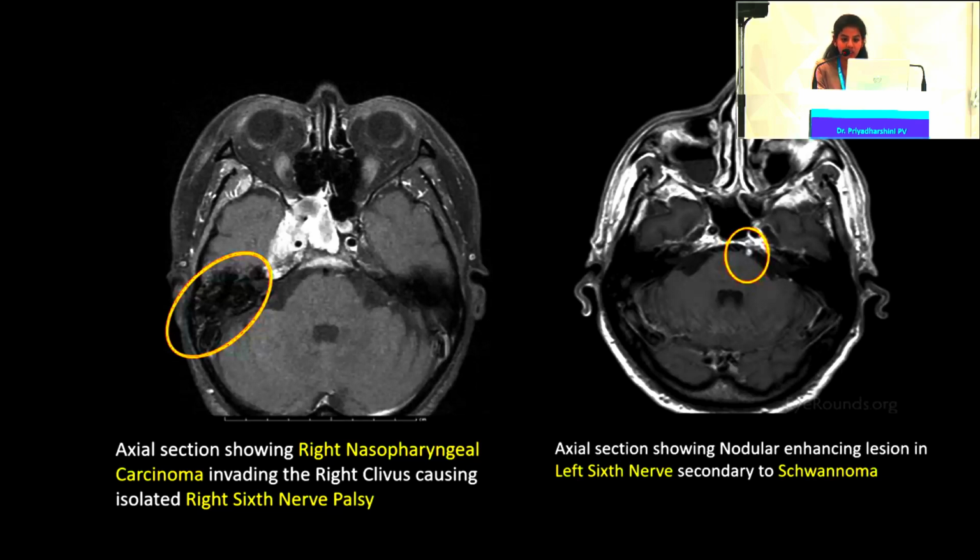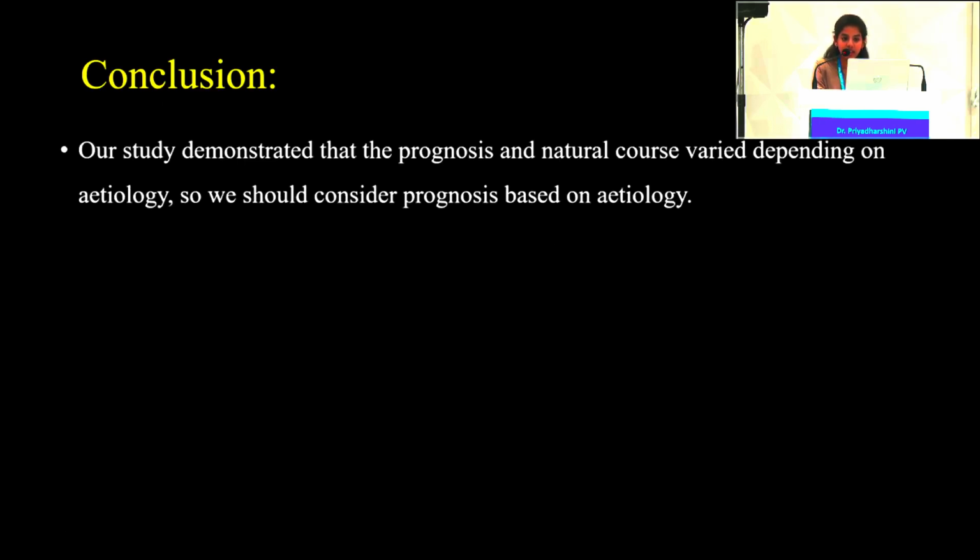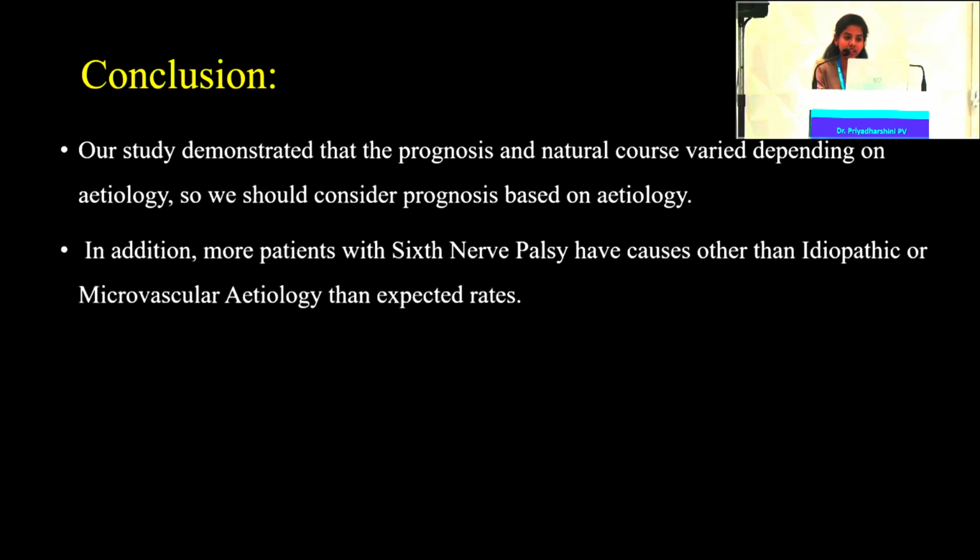And the second picture shows a nodular enhancing lesion in the left sixth nerve secondary to schwannoma. I would like to conclude by saying that the prognosis and the natural course varied depending on the etiology. Patients with sixth nerve palsy have causes other than idiopathic or microvascular etiology at higher than expected rates.